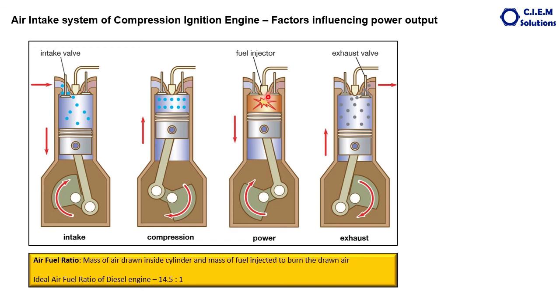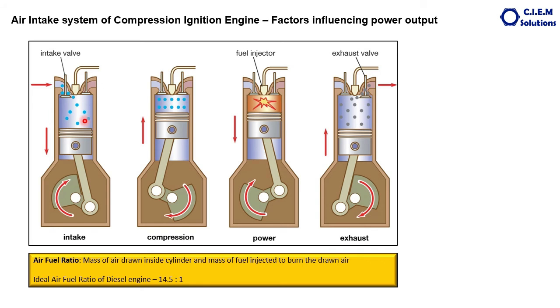When it comes to forced induction, that is turbocharged and aftercooled engines, their volumetric efficiency ranges from 85% up to 140%, because air is being forcibly inducted inside with the help of the turbocharger. This is about the volumetric efficiency.